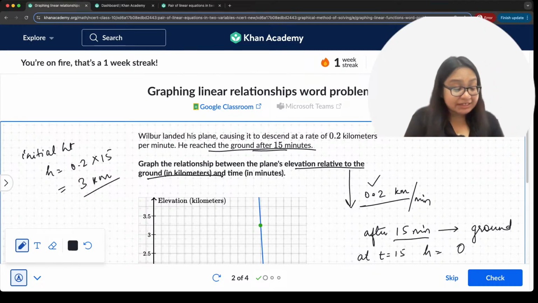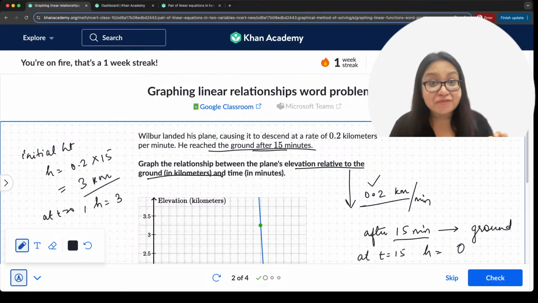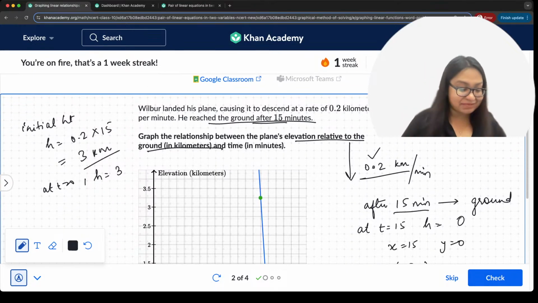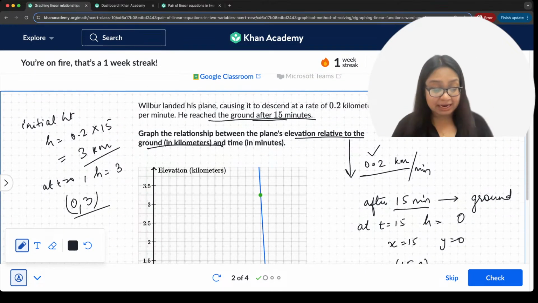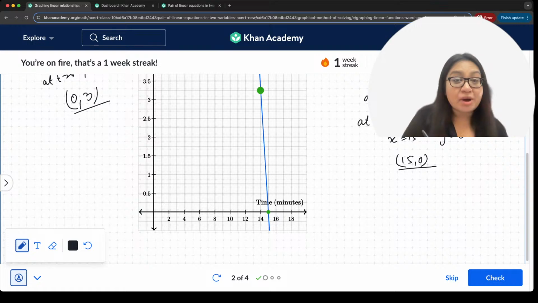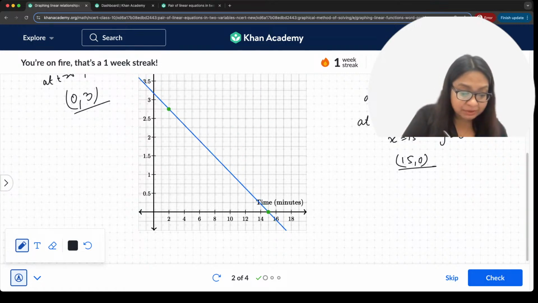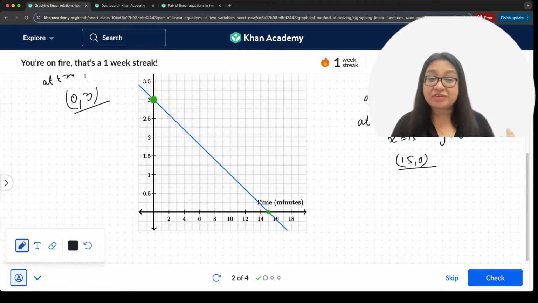That means at t is equal to 0, we have height is equal to 3. That means we have x equal to 0, y equal to 3, 0 comma 3. Yes, very good. 0 comma 3 right here. And that is the second point. So now I'm going to go ahead and plot these 2 points. 0 comma 3, x is equal to 0, y is equal to 3. This is the point. Exactly. 0 comma 3, 15 comma 0.